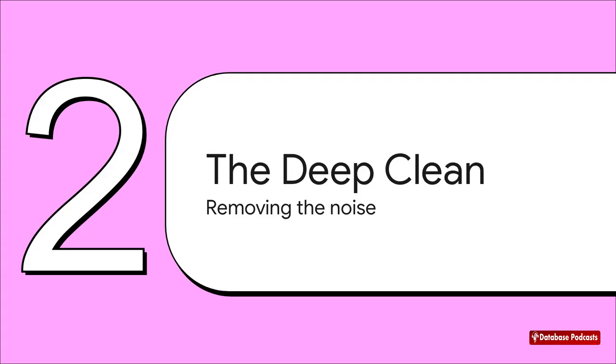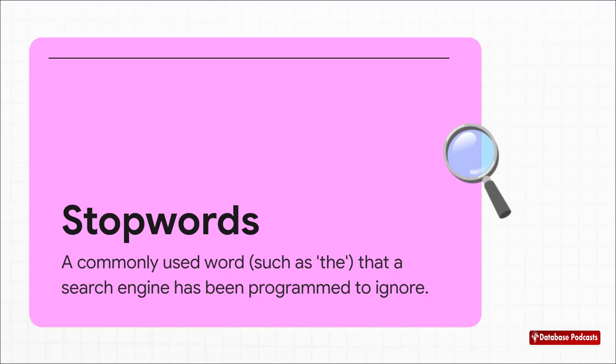Okay, so now we have a big list of words. The problem is, a lot of those words are just clutter. Common filler words that don't really add much meaning. So how do we get rid of all that noise so we can find the actual signal in the text? Well, we do this by removing what are called stopwords. These are the most common words in any language. Words like is, about, and.